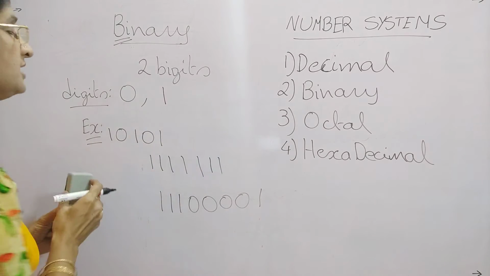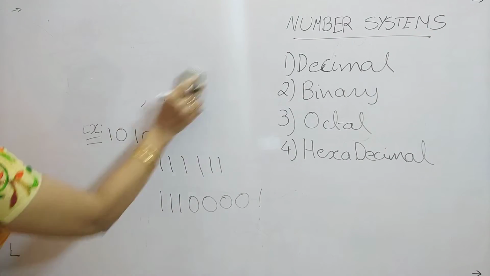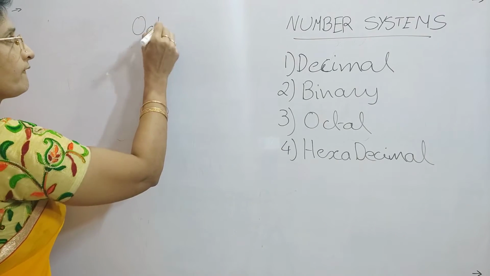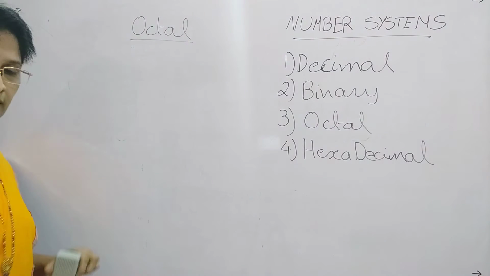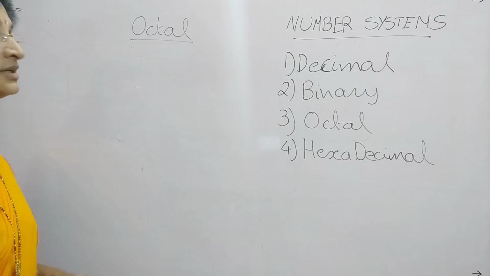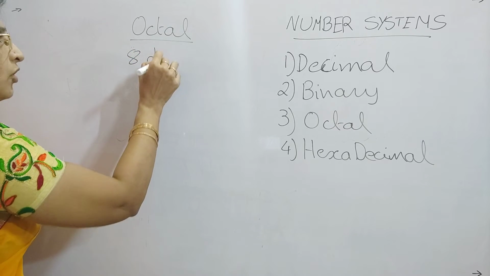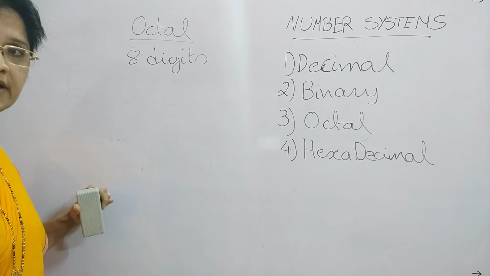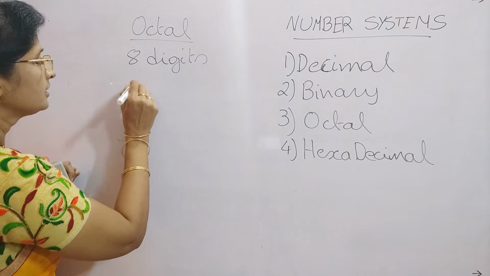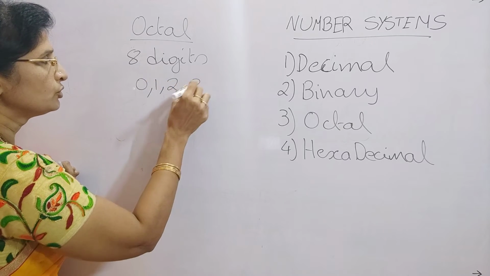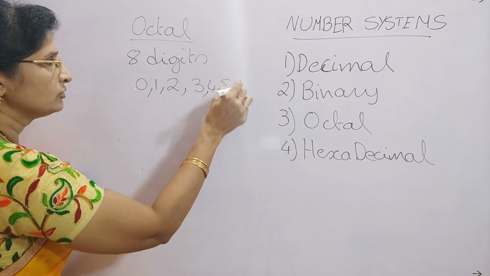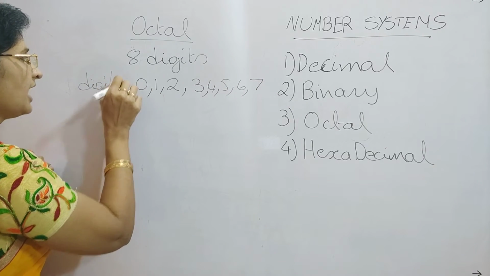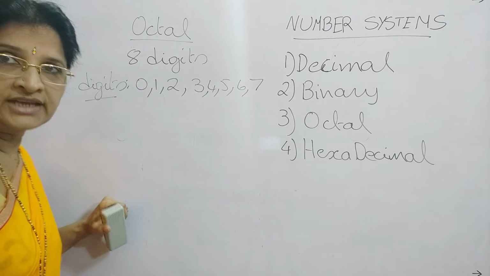Now we will see the next one, that is octal. What is meant by the number system octal? What is meant by oct? Oct means 8. So that means in octal number system, you are going to have 8 digits. What are those 8 digits? 0, 1, 2, 3, 4, 5, 6 and 7. These are the individual unique digits that can be given for octal number system.